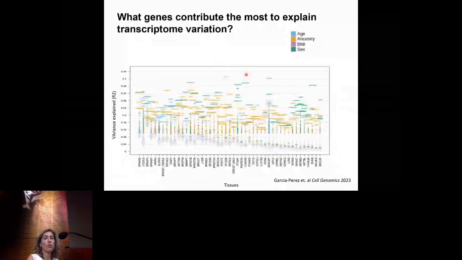So we decided to join the consortium to join forces. The interest of the consortium is to understand how genetic variation affects gene expression. Our interest is to understand how gene expression varies with sex and age. And the approach that the consortium decided to use, and we are also using, is to do a meta-analysis.